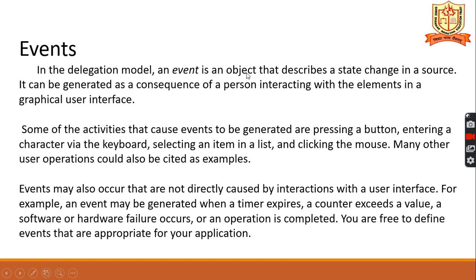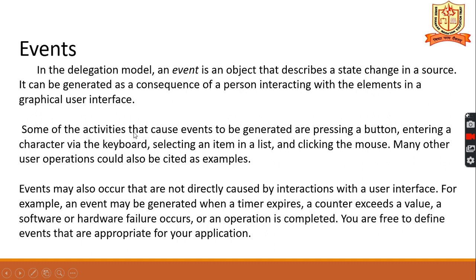Is it clear? The event is an object. Each and everything in Java goes through object orientation, so everything in Java is an object. The event is an object that describes the state change in the source. It can be generated as a consequence of a person interacting with the elements in a graphical user interface. When the user interacts with the graphical user interface, events will be generated.